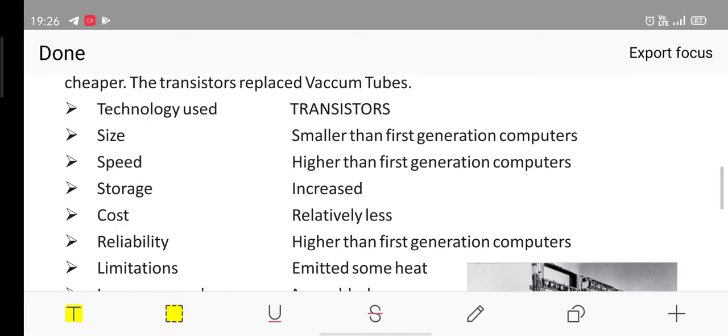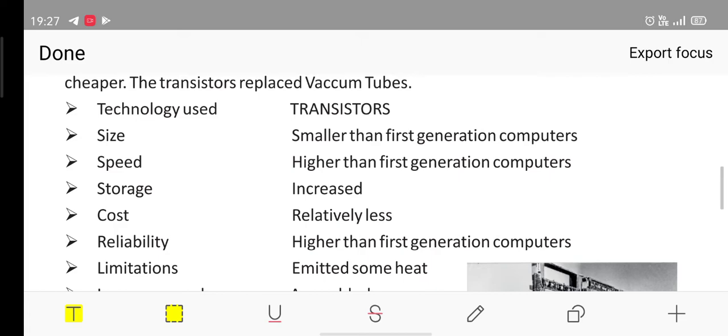Size was smaller than the first generation computers, speed was higher than the first generation computers, storage space also increased. So obviously, if you are using a 12 GB or 13 GB mobile, and technology is evolving and you are getting more GBs of storage space, you will choose a high storage space device, right?